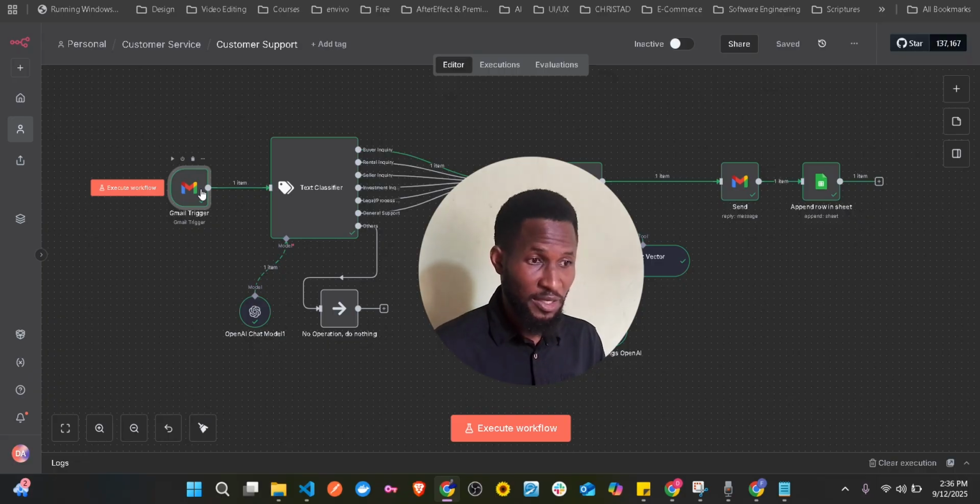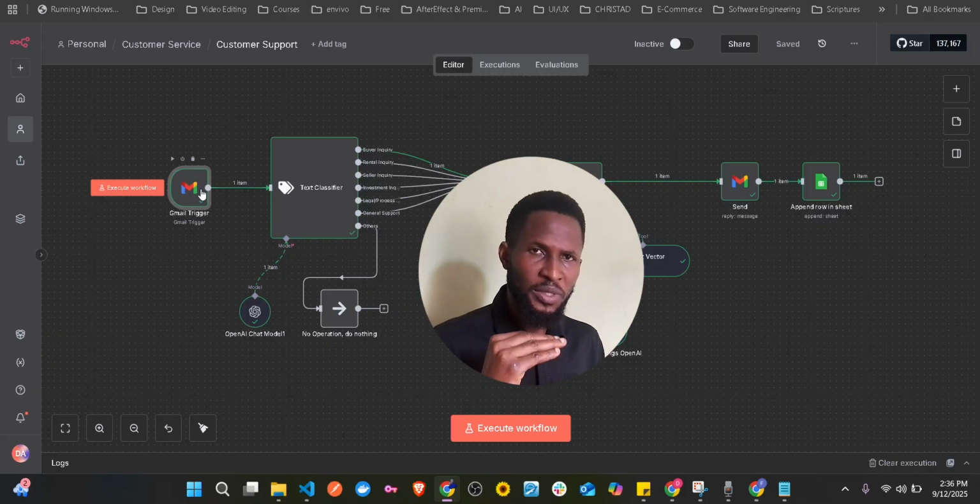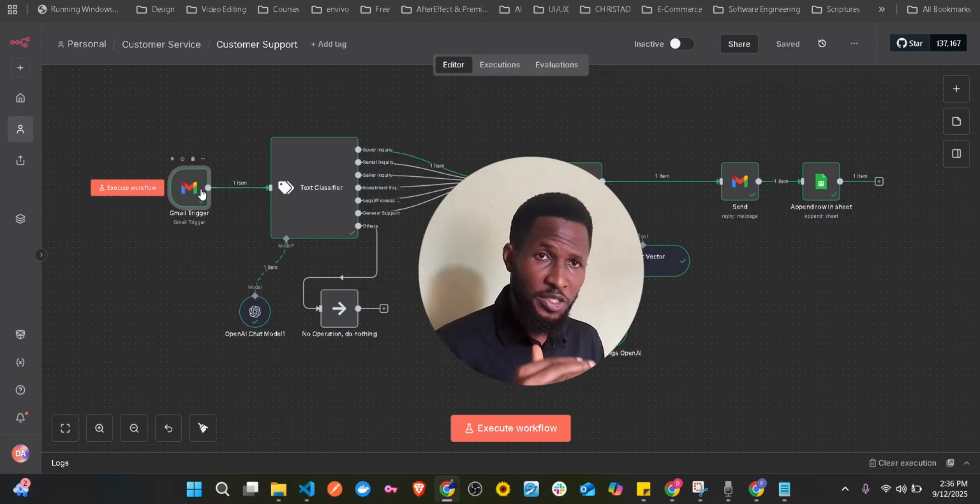And that's what I've built anyway. So this is an AI system, and it's going to serve as your customer service representative, and it is going to answer your clients accurately based on your business. It's going to learn your business, and then it's going to give your client an accurate response. So let me just show you how it works.